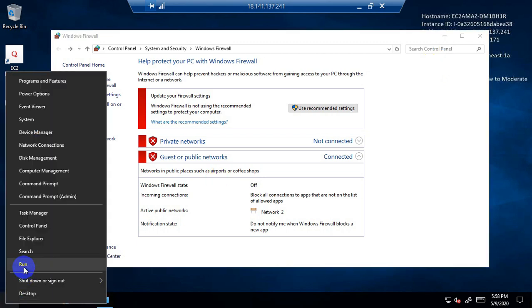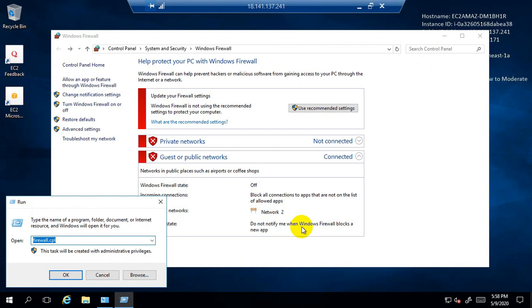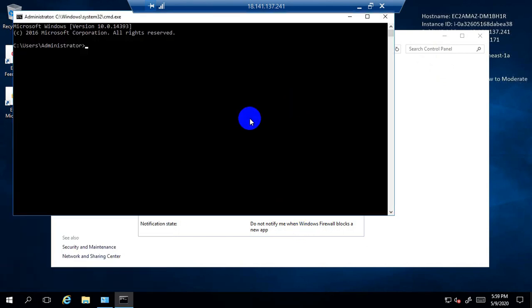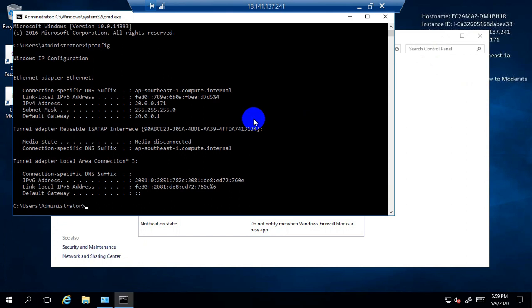Now let's go to CMD and type ipconfig. It will display the IP address of the EC2 instance in Singapore, which is 20.0.0.171.